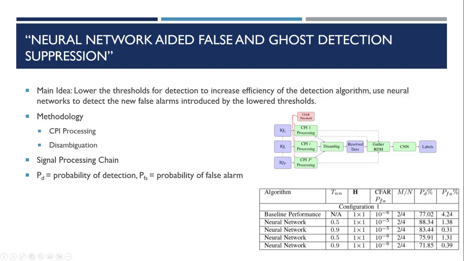And the signal processing used in this paper is outlined as follows. First is the coherent processing interval, in which a set amount of CPIs are transmitted and collected. The collected quadrature data for each CPI is then processed with pulse compression and Doppler processing in order to output the range Doppler maps. The maps are then inputted into the cell averaging constant false alarm rate detector, which outputs a list of possible detections organized by CPI and the SNR of the detection. Finally, the detections are organized into centroids and processed for the averages of each cluster.